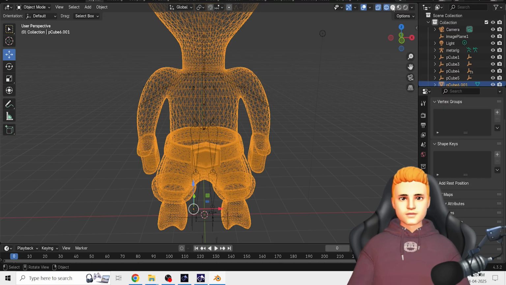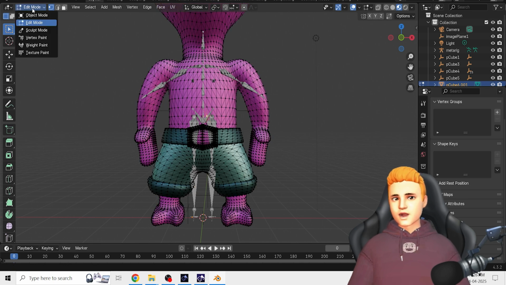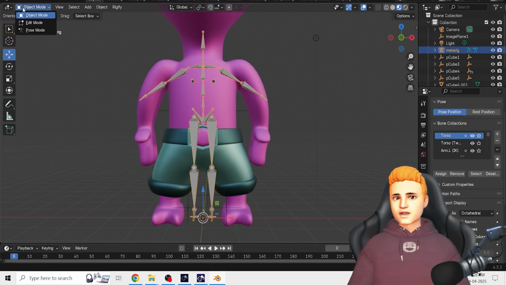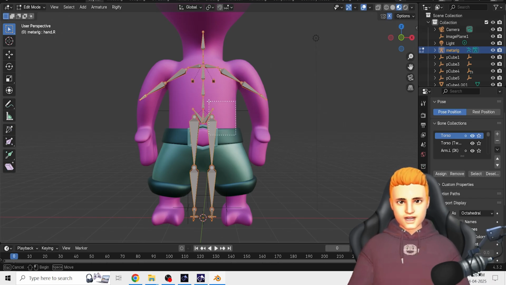And now we have something like this rig. So go in edit mode, select this rig, and then click here, X-axis symmetry.